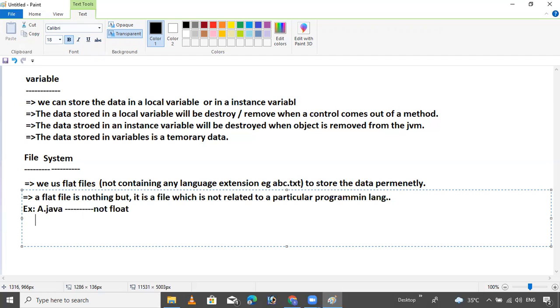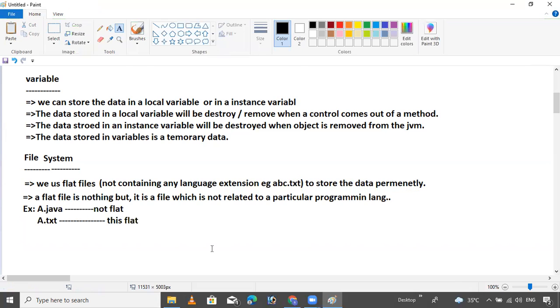If you have a.txt, yes, this is a flat file. Those files are not related to any programming language. You can see it easily. This is a flat file.